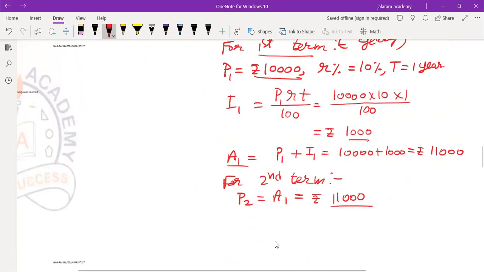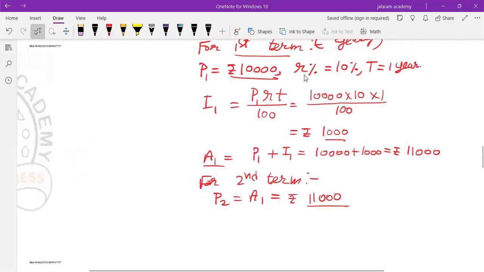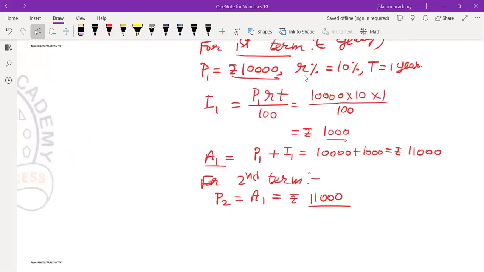Okay, everyone. So if we learn the theory about compound interest and simple interest properly, if we learn the meaning of compound interest and simple interest properly, if we learn to differentiate between simple interest and compound interest, then it is very easy to solve the questions related to compound interest. Okay. So what will be the principal for the second year?